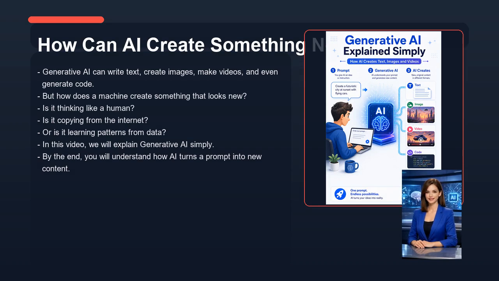But how does a machine create something that looks new? Is it thinking like a human? Is it copying from the internet? Or is it learning patterns from data? In this video, we will explain generative AI simply. By the end, you will understand how AI turns a prompt into new content.